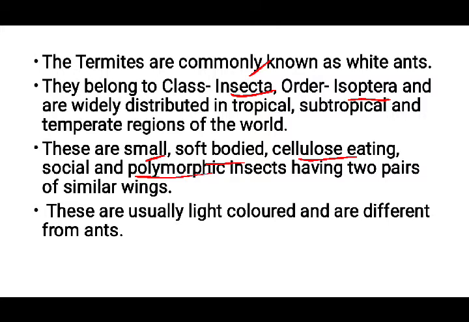Polymorphic means all the castes present in termites don't have the same morphology. Within one population of termites, different morphological features can be found. That's why we call it a polymorphic insect, and which have two pairs of wings.